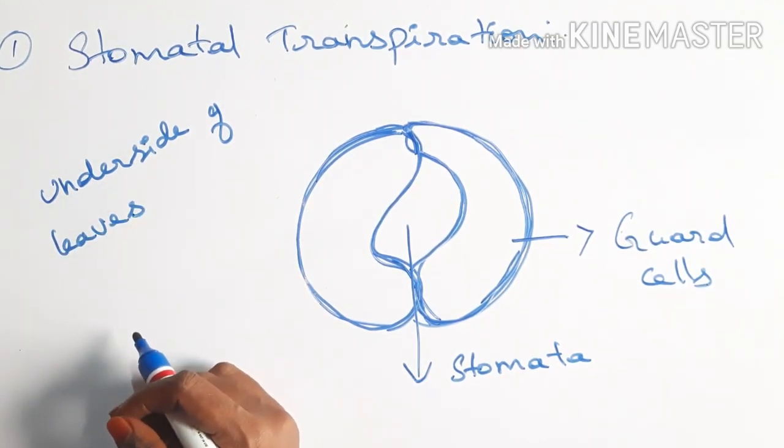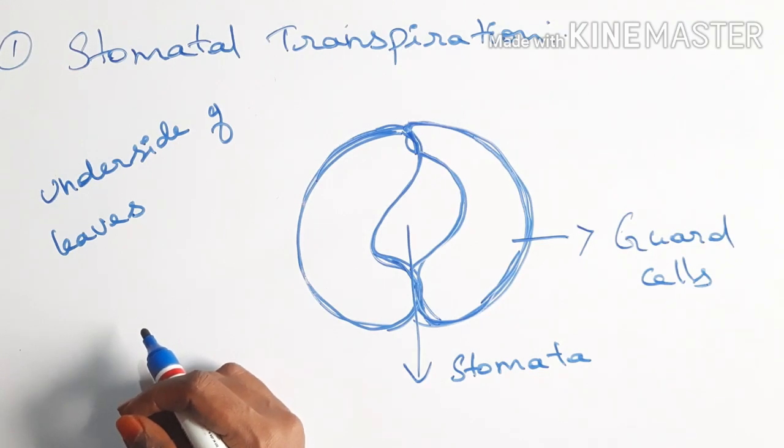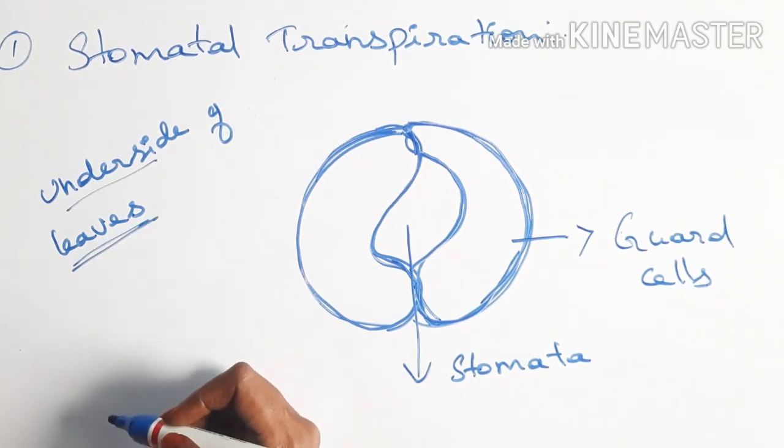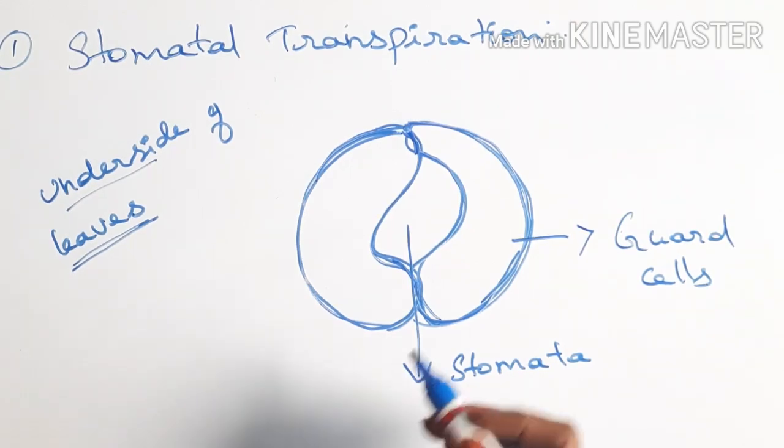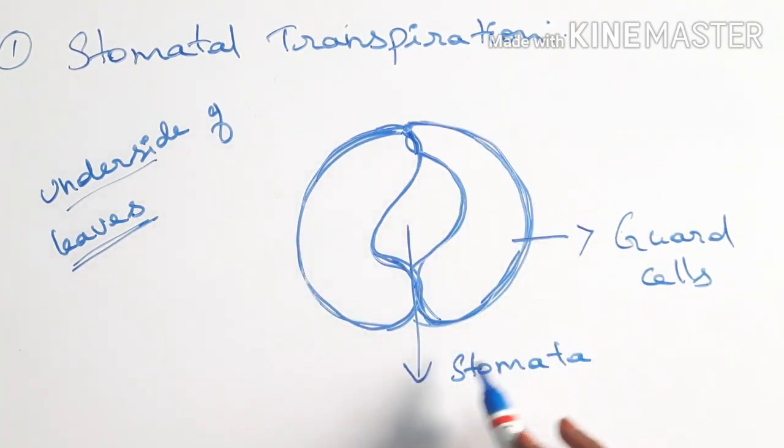On the top surface of the leaf there are also stomata, but a smaller number, and a greater number of stomata are present on the under surface of the leaves. Clear? So this stomata is protected by the guard cells.